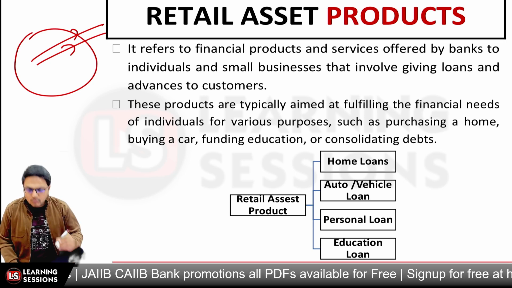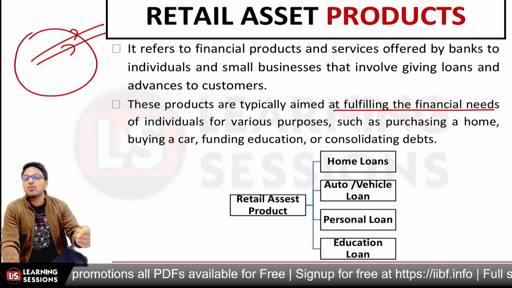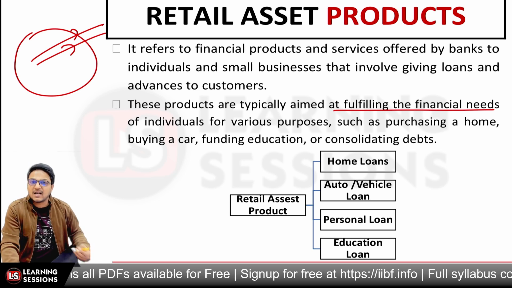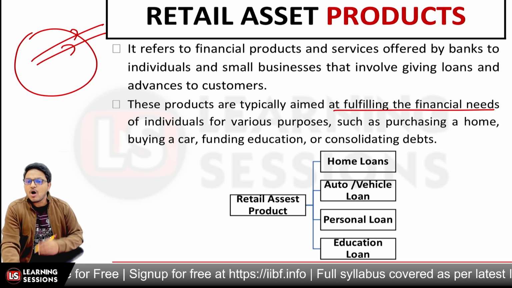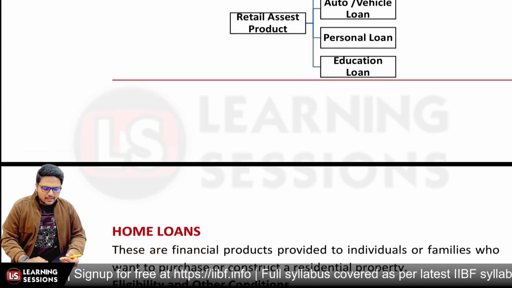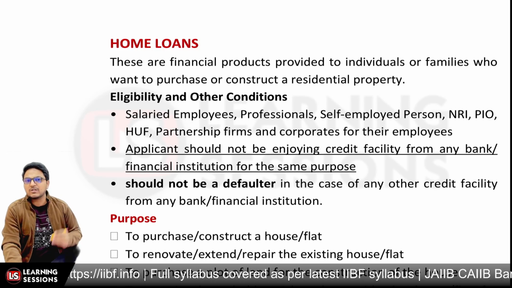We basically want to fulfill the financial needs of the individual, such as when they want to buy a house, buy a car, or take a consumer loan product. That's all related to the retail asset product. We are going to discuss all these retail asset products one by one.